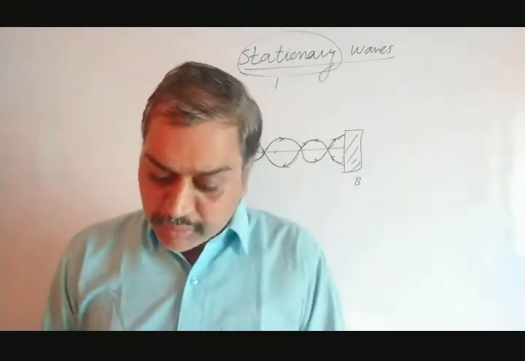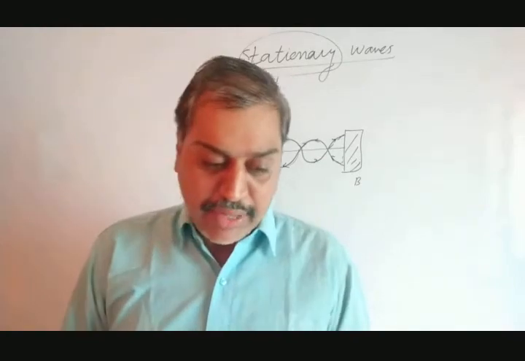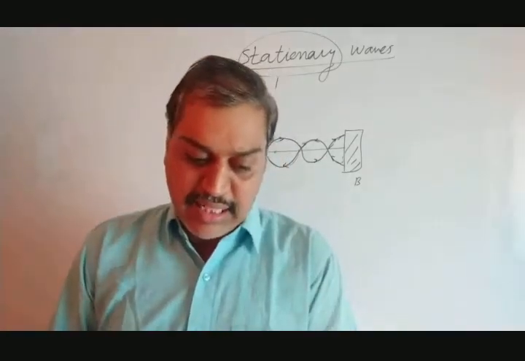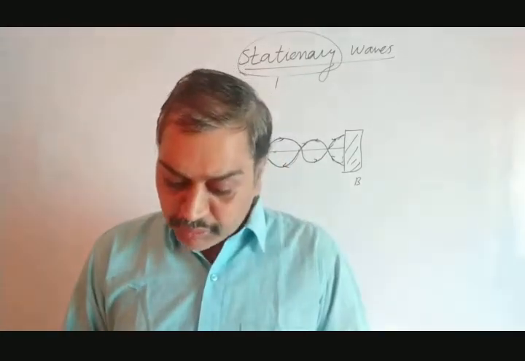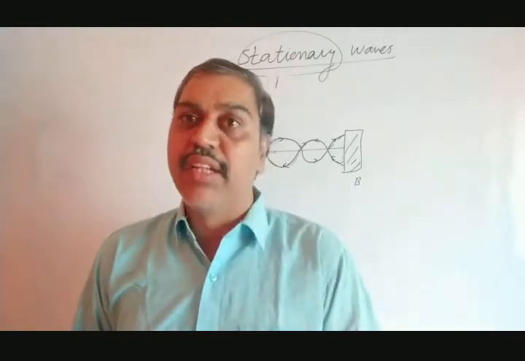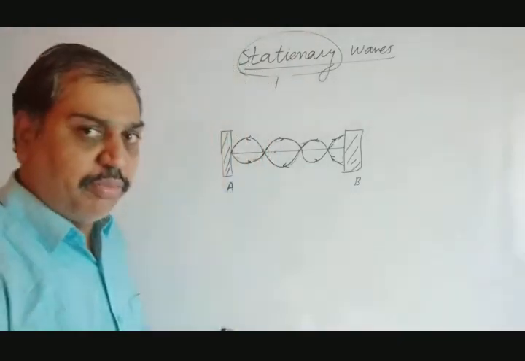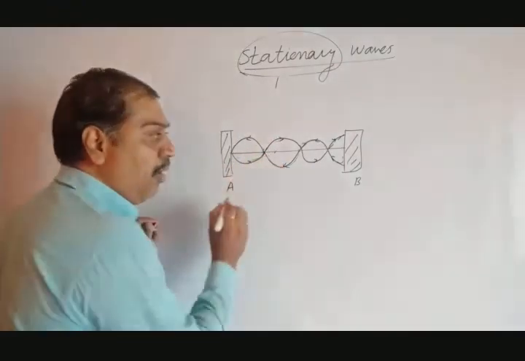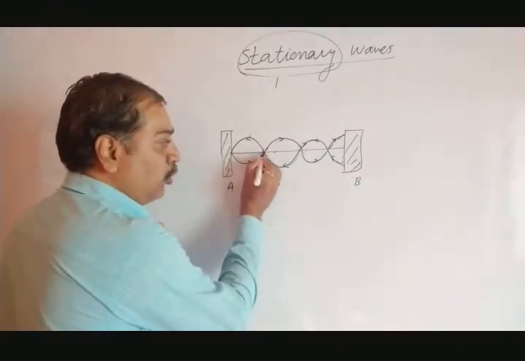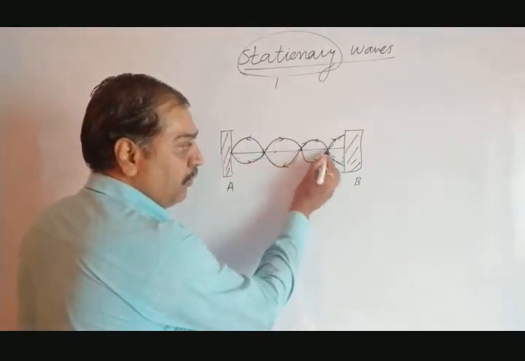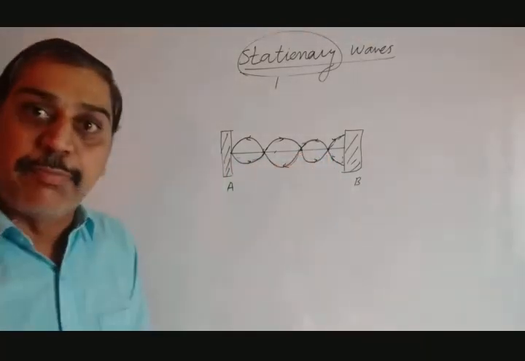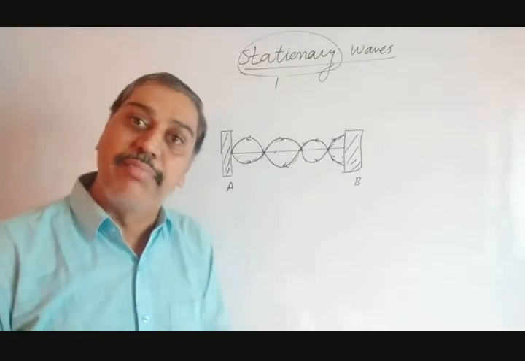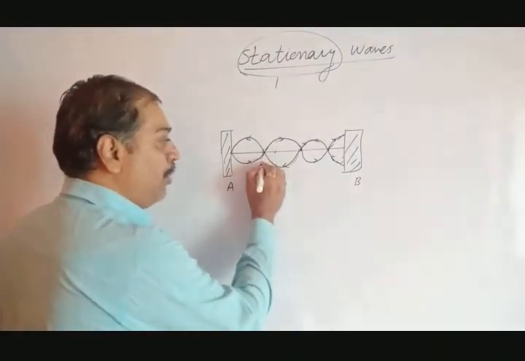Now here, as we know, a stationary wave gets formed like this. In the formation of a stationary wave, here are the points 1, 2, 3 and here 4. At these points, displacement is minimum or amplitude is minimum, and these points are said to be nodes.